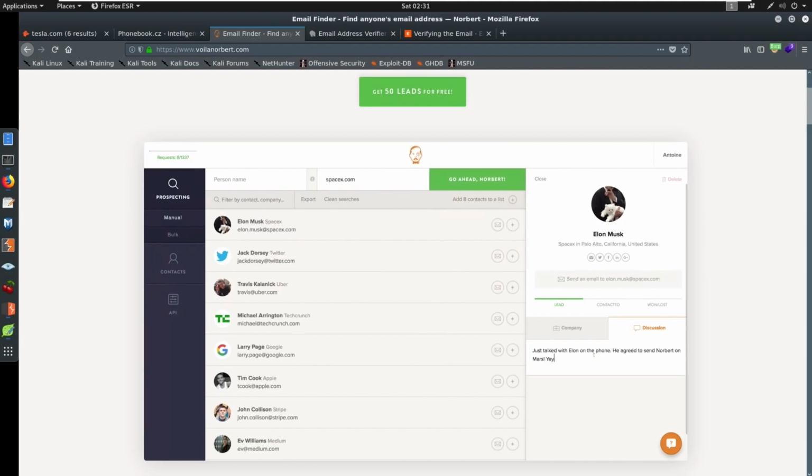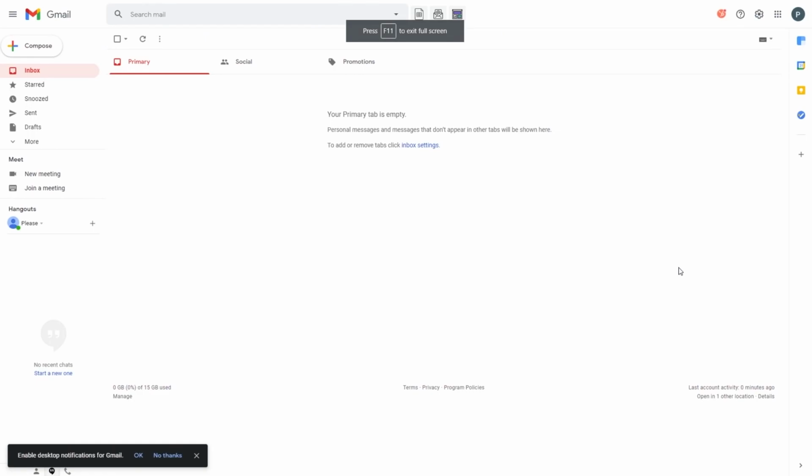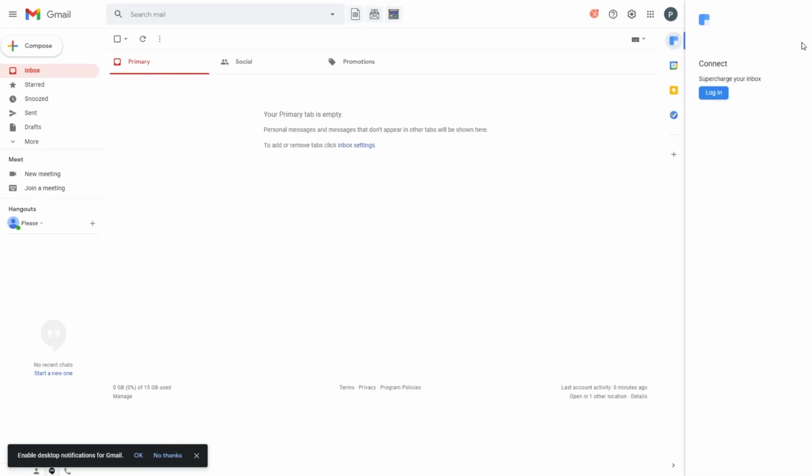There is one I want to show you that I do use and have quite a bit of success with, and that is called Clearbit. Clearbit has to be used in Chrome. So I'm going to bring this up here. You can download the Chrome extension for Clearbit. And all you would have to do is go to Google.